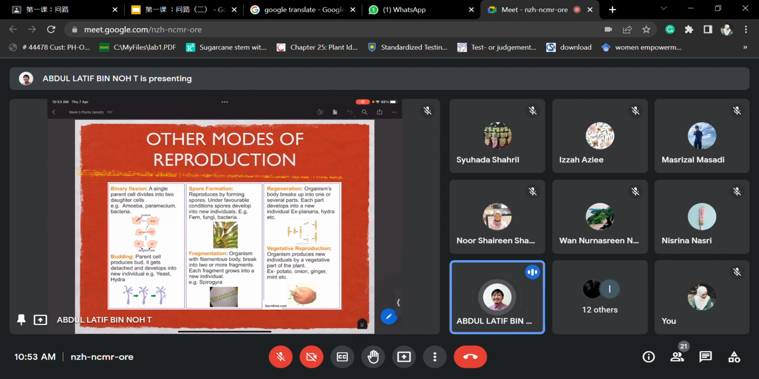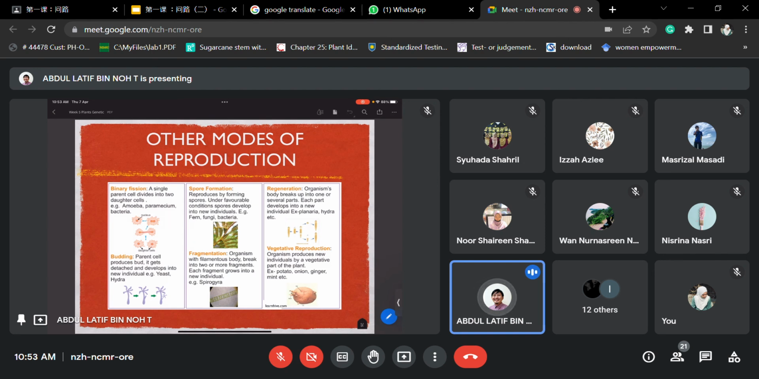There's a certain size that you cannot propagate beyond, and so on. Under optimum conditions or environment, they can grow. If not, they will not grow. Alright? Regeneration: the organism's body breaks up into one of several parts. Each part develops into a new individual, planaria. Like hydra earlier, right? Budding and regeneration. They can regenerate back.